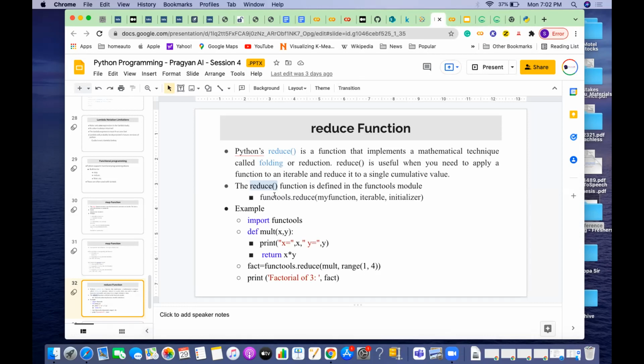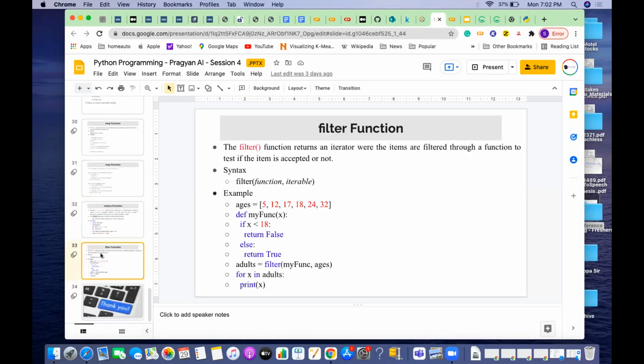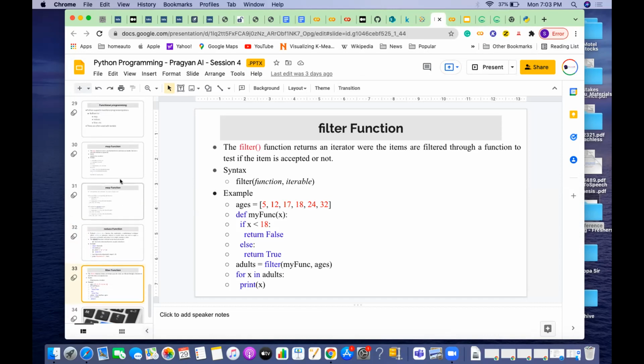So any questions on the filter? Anybody has any questions on the filter? Fine. So the difference between this filter and the others is that map will do everything, but here only the positive things, where the result is true. Any question here?